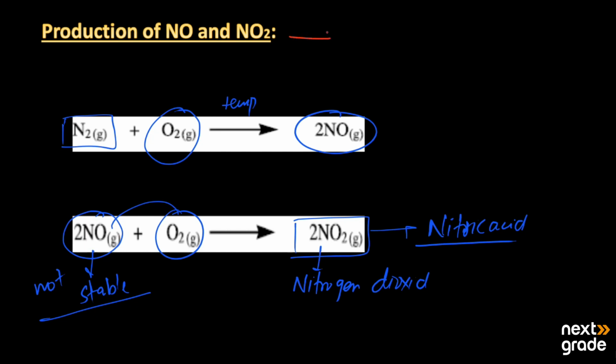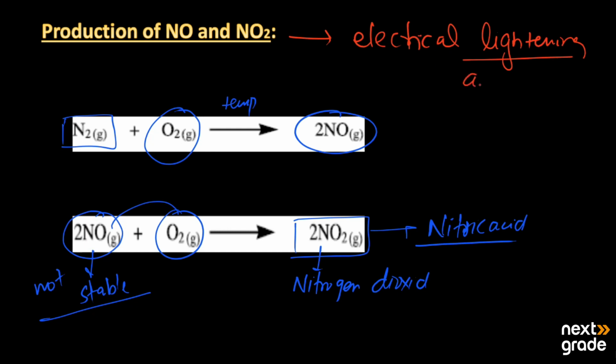Now this is called the production of the oxides of nitrogen. First, electrical lightning in the air, which may happen during a thunderstorm or during the rain, produces nitrous oxide and then in turn nitrogen dioxide.